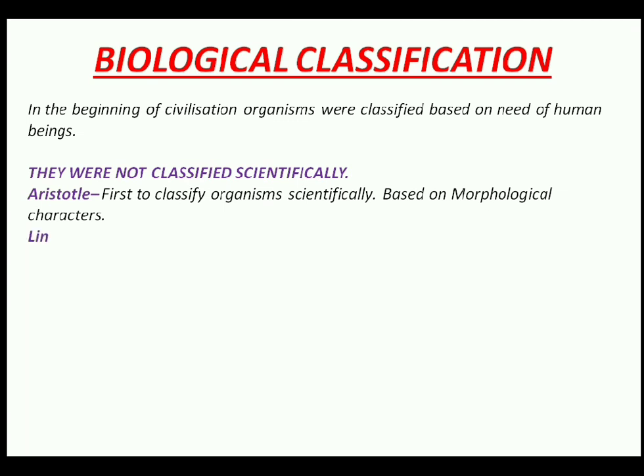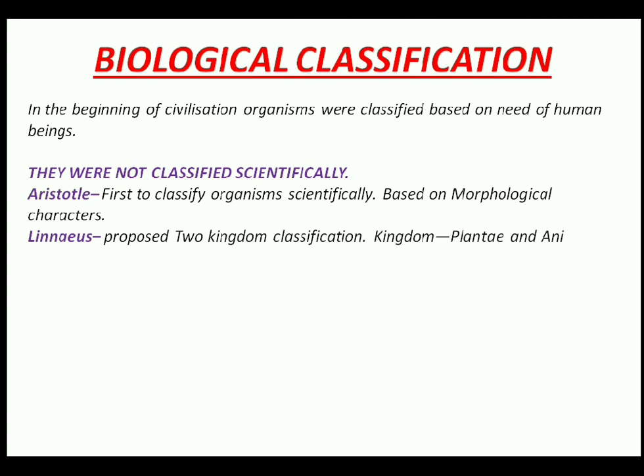Linnaeus classified organisms based on some other characters, and he classified the entire living world into two kingdoms, kingdom Plantae and Animalia.